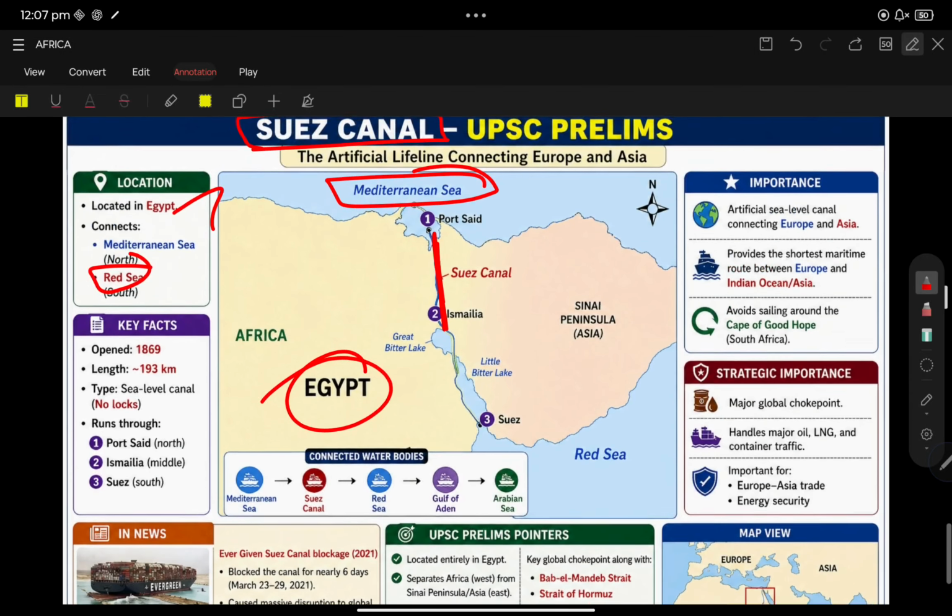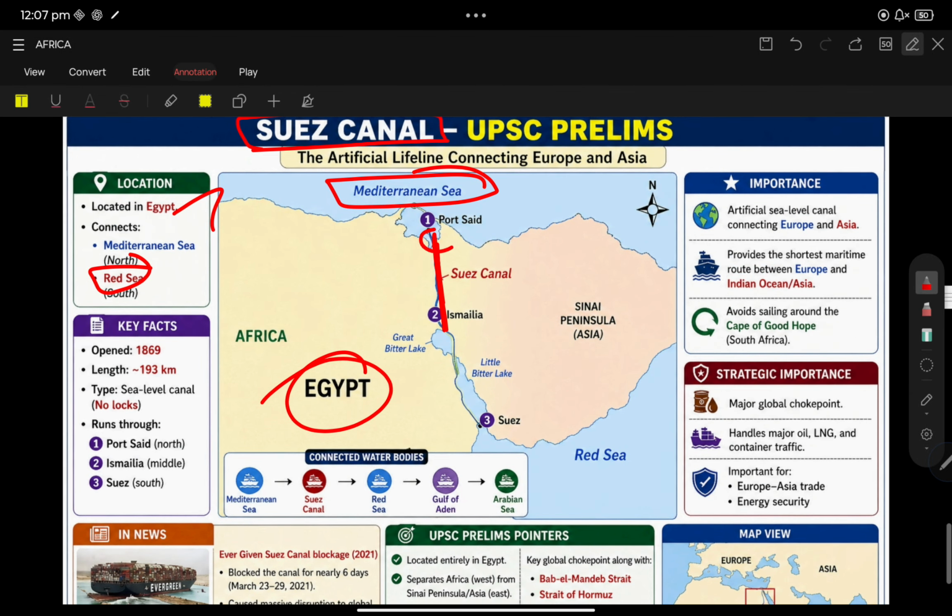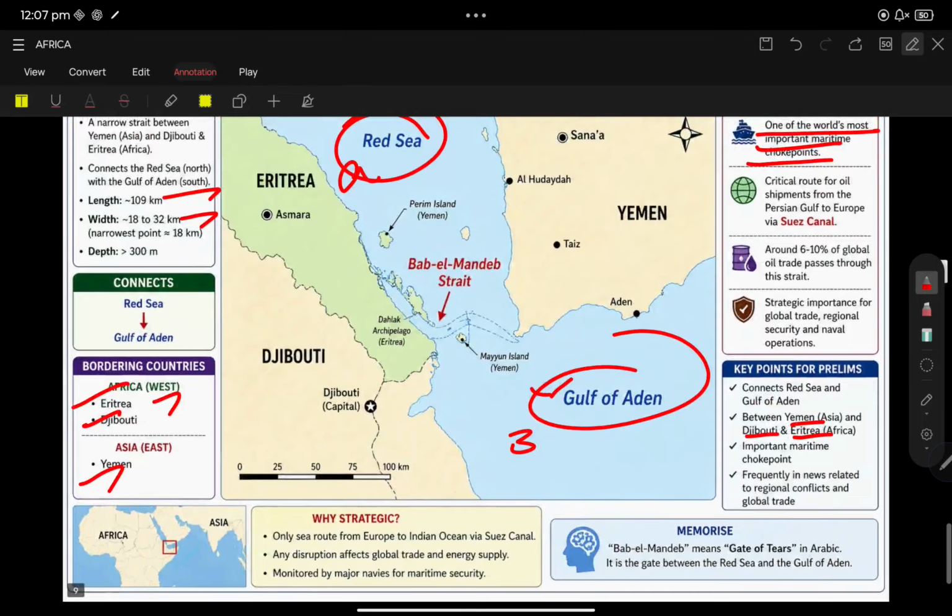So the order is Mediterranean Sea, Suez Canal, Red Sea, Strait of Bab-el-Mandeb, and Gulf of Aden.